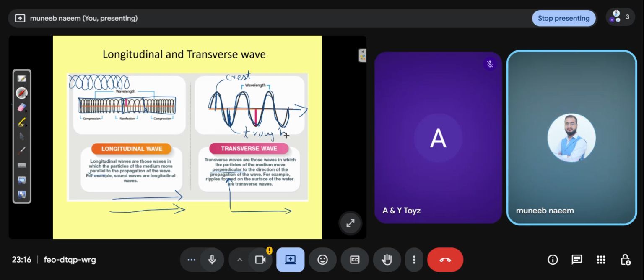Understand? So in the longitudinal wave, we have compression and rarefaction. Compression means when the particles are closer to each other, and rarefaction means when the particles are far away from each other. And in the transverse wave, when the particles are at the highest point, this is the crest, and the particles at the lowest point, this is the trough. This is the main difference between longitudinal and transverse waves. Understand, beta?